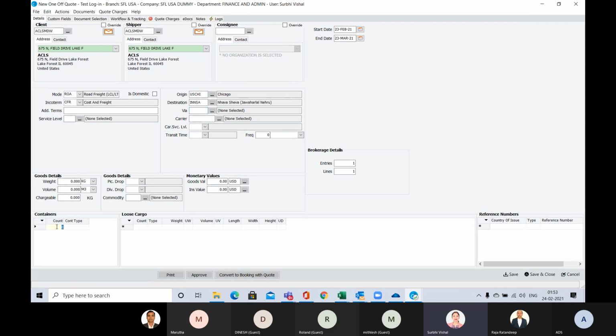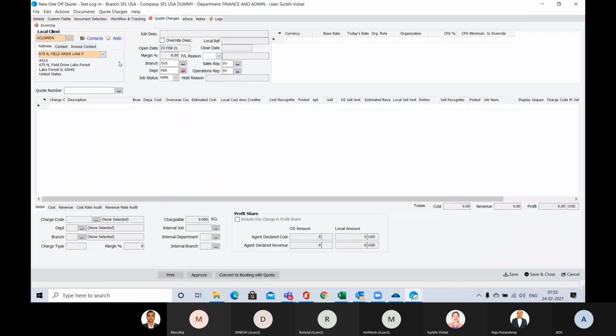And then the container, 1 20 GP. Now these are the quote charges. Here you can put all those charges which you are going to show on the quotation. Fine.